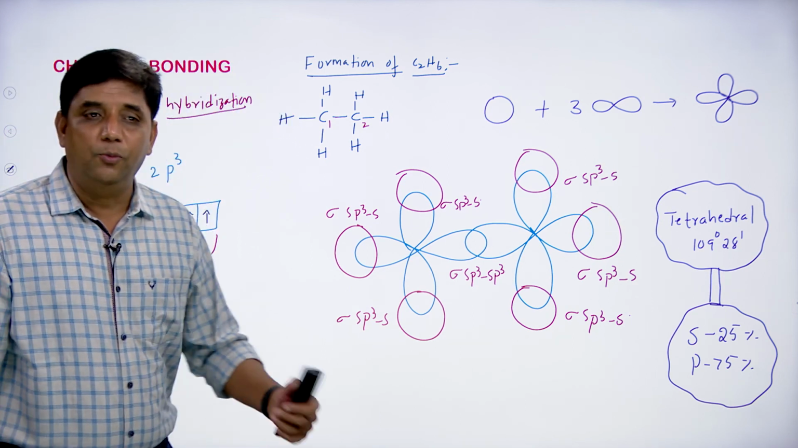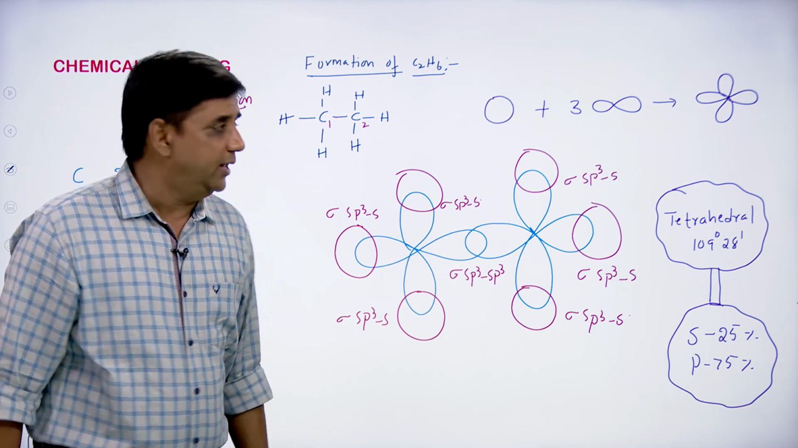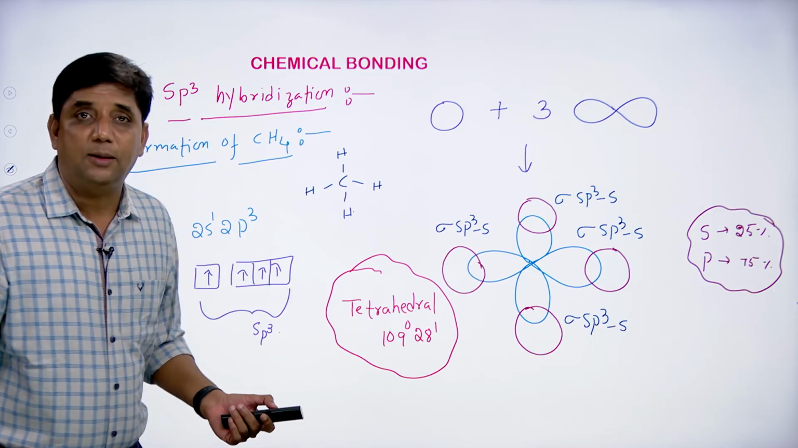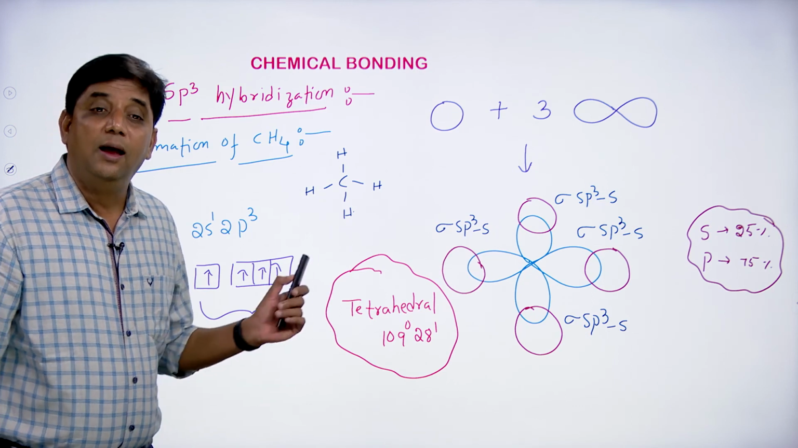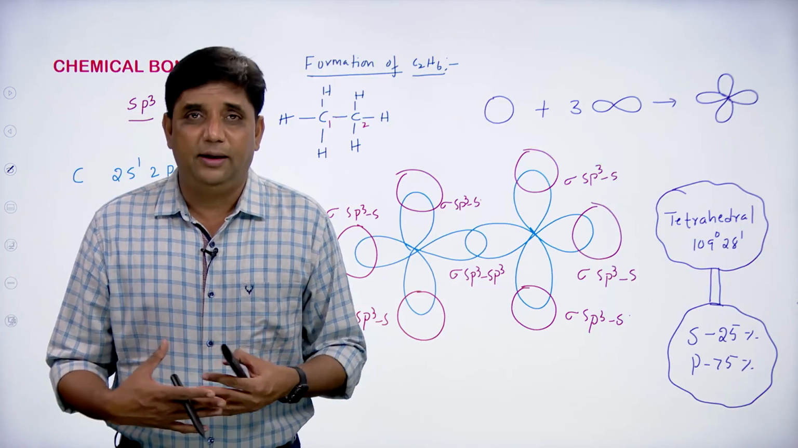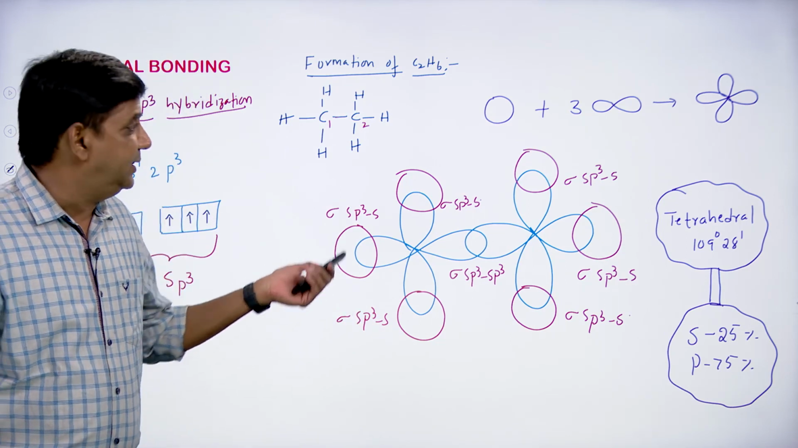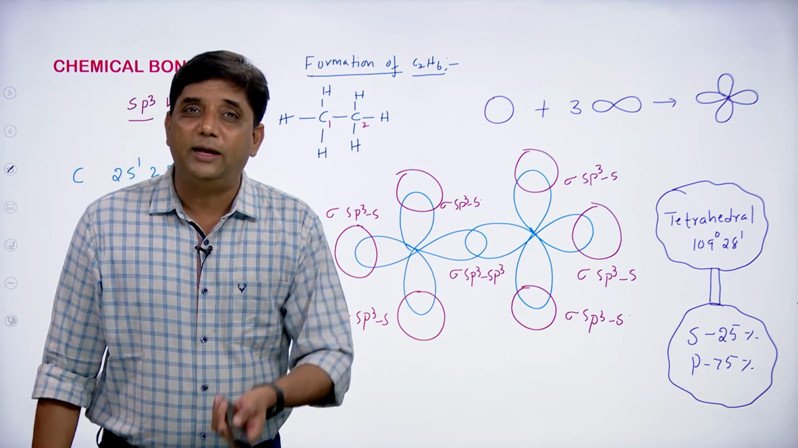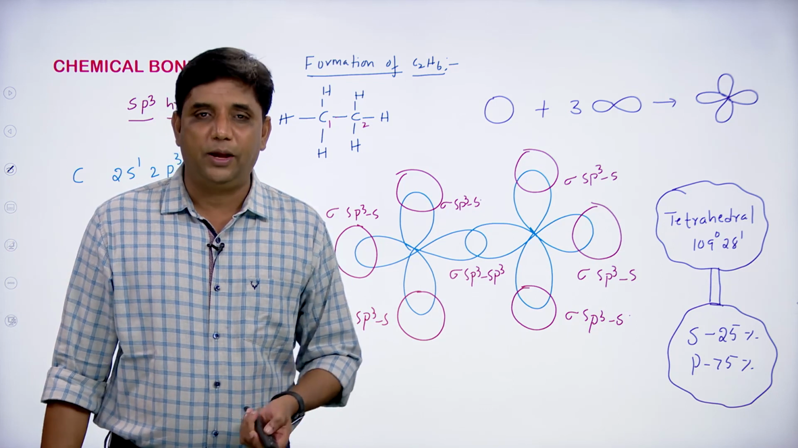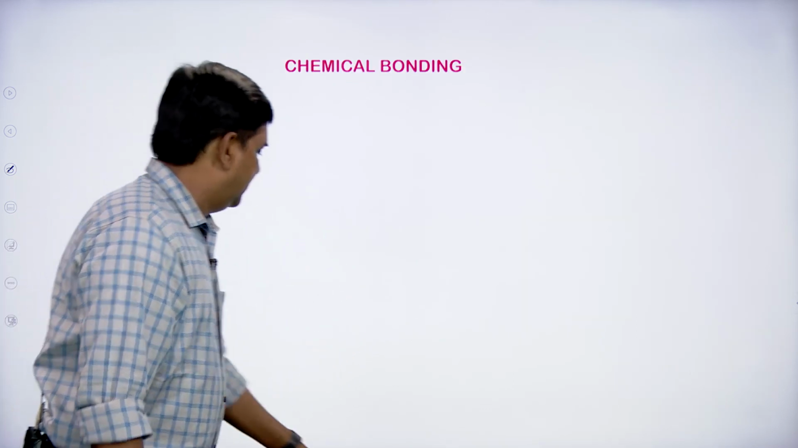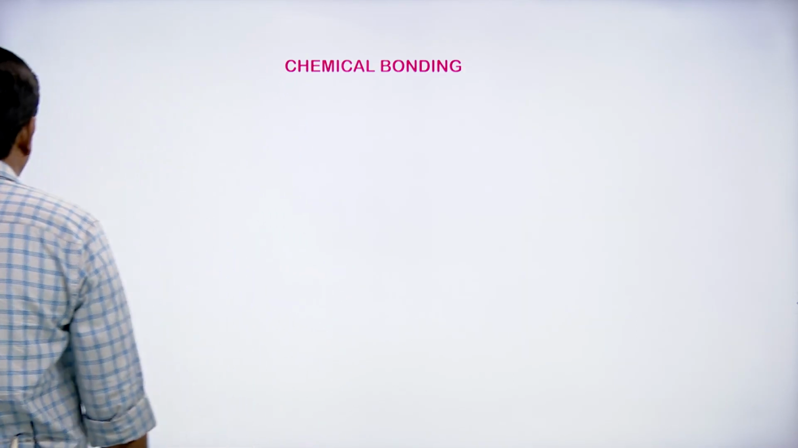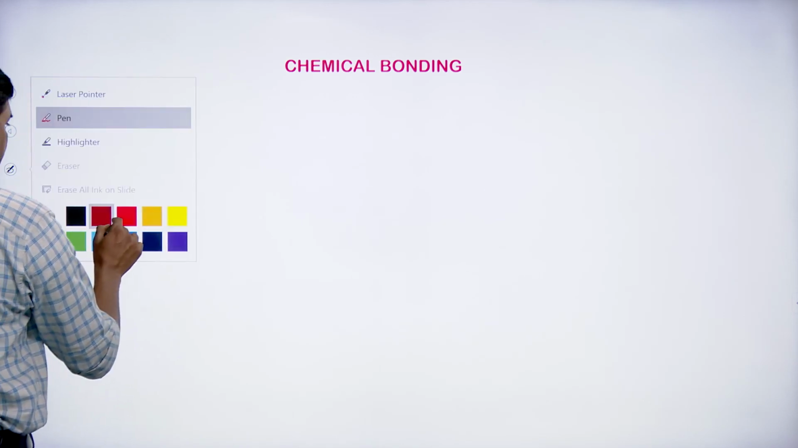Yeah, now we will move on to sp2 hybridization. I hope these two are the examples for sp3 hybridization, and if you write this complete notes of the sp3 formation of methane and ethane molecule, it will be very useful in your board exams also. Okay. Now, sp2 hybridization.